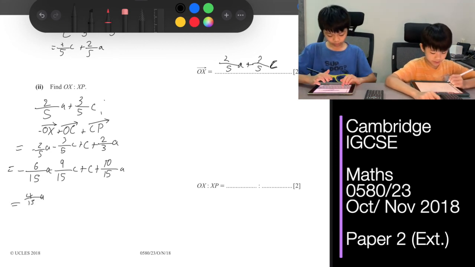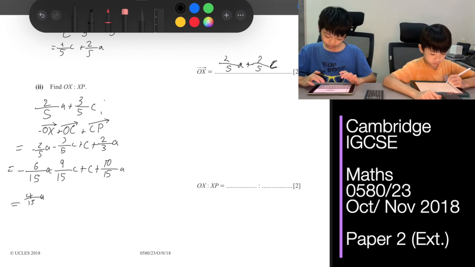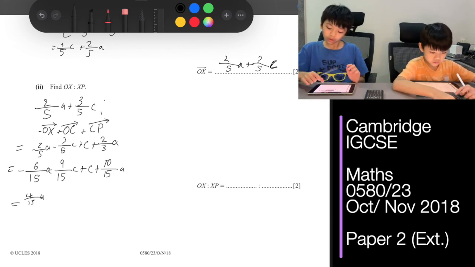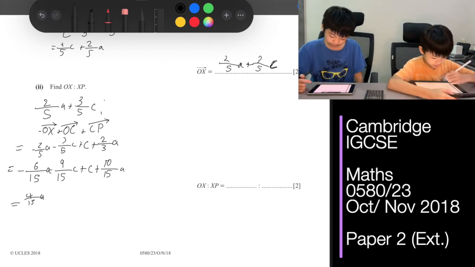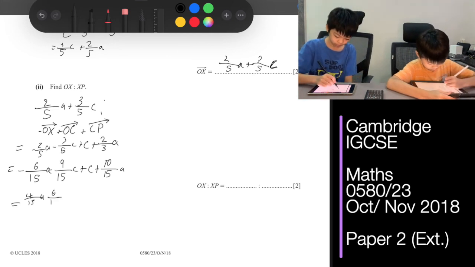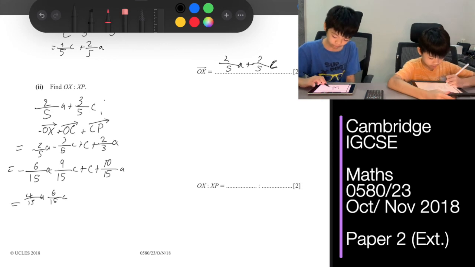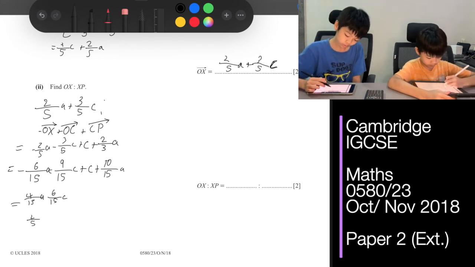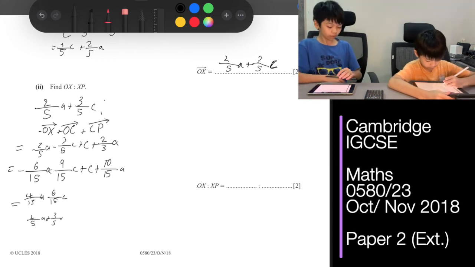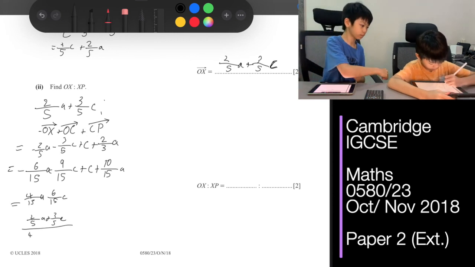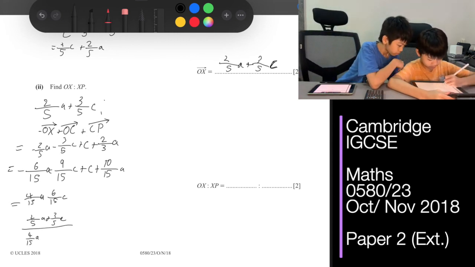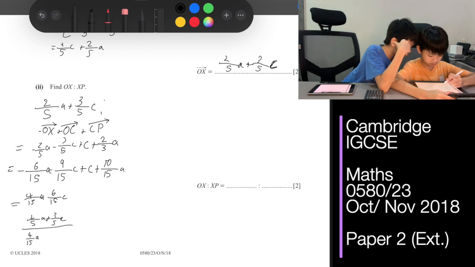And then c minus 9/15 c, that would be 15 minus 9, 6/15 c. So that would be OX, 2/5 a plus 3/5 c, to XP, 4/15 a plus 6/15 c. Just compare one.